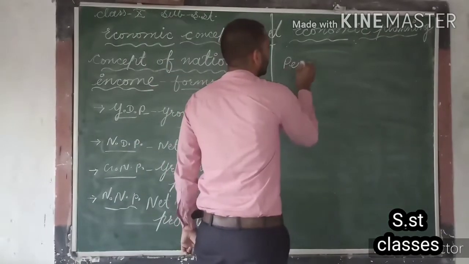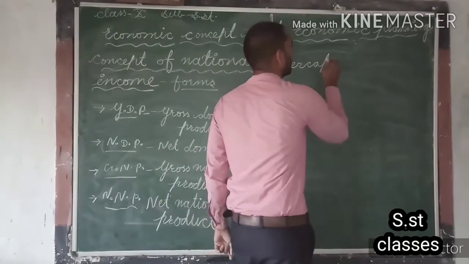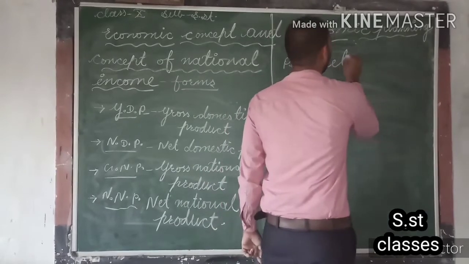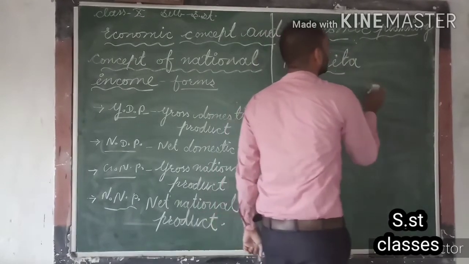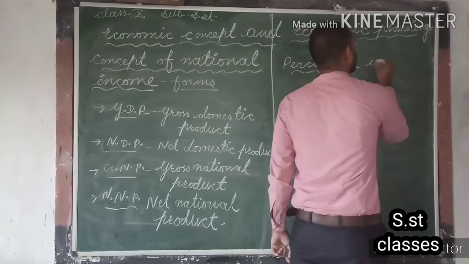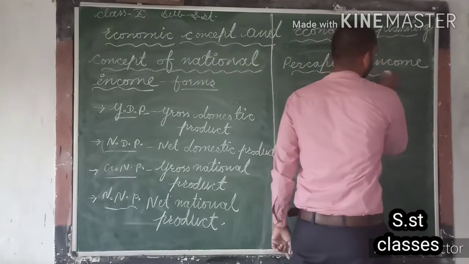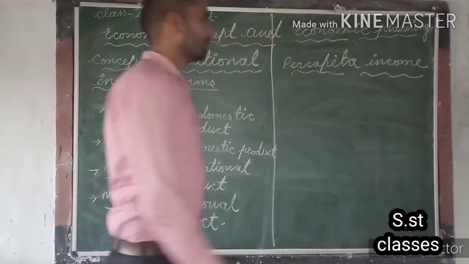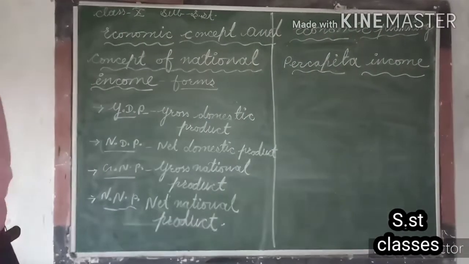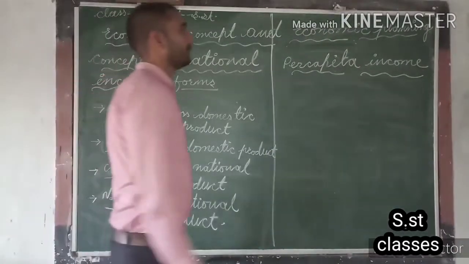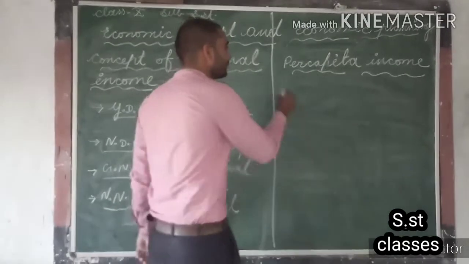So now the next concept is per capita income. Now here, what do we actually mean by per capita income?